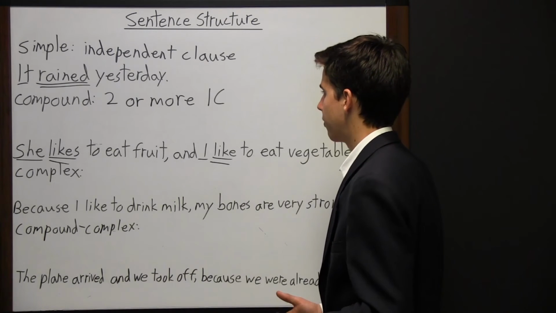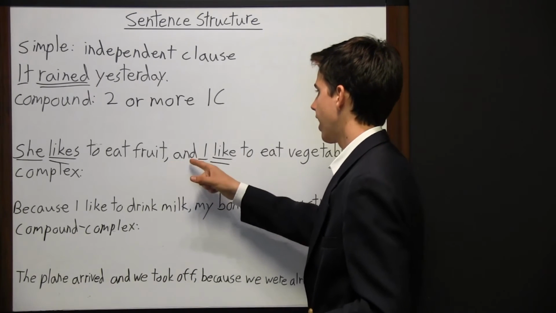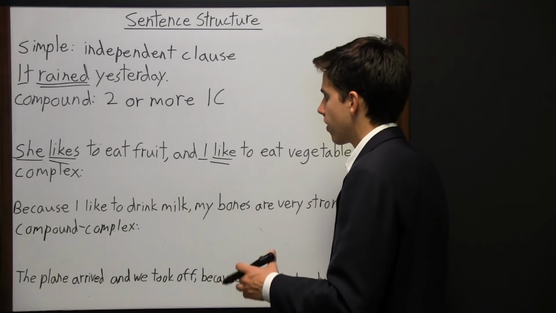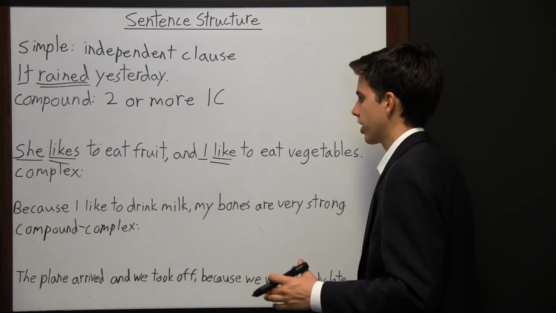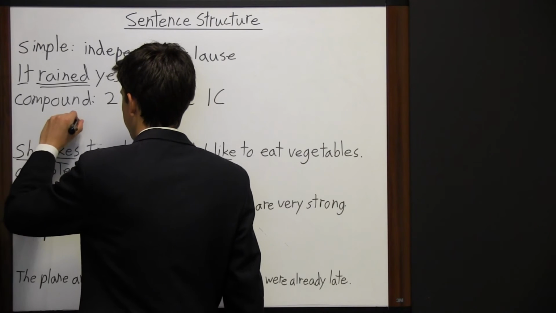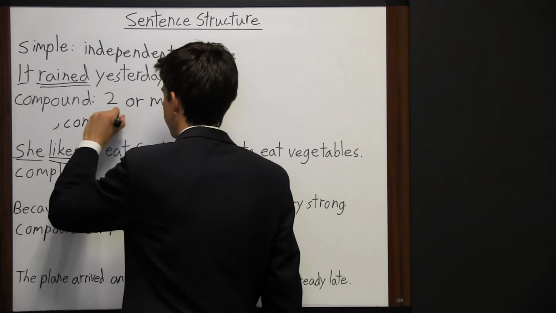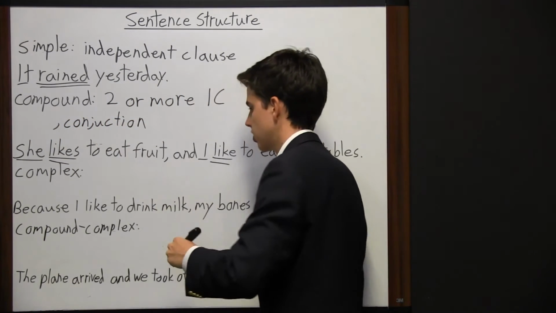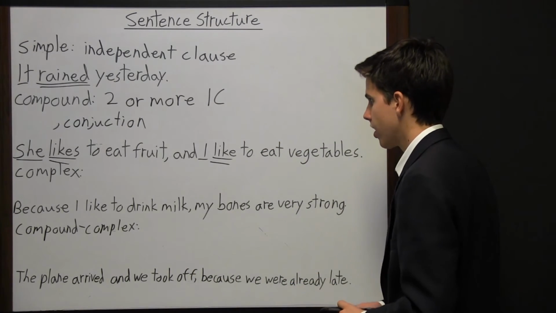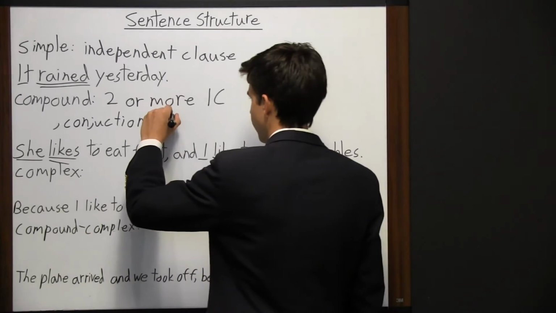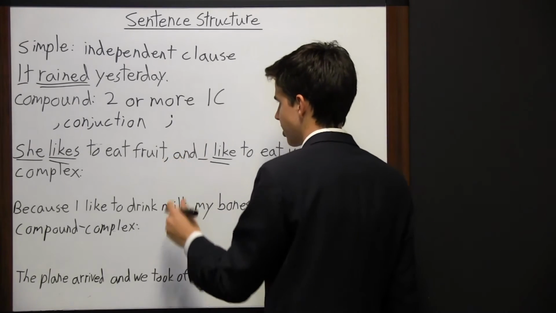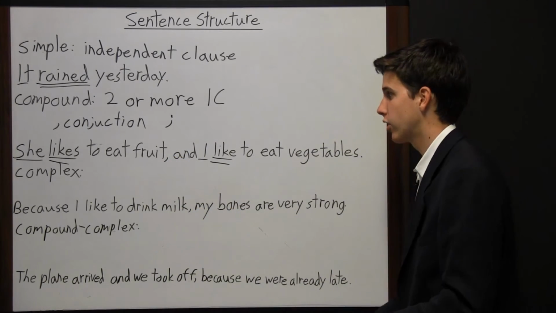But notice here we have them joined together by a comma and the conjunction and. There are a few ways you can join 2 independent clauses together. One is by that example right there, by a comma and a conjunction. And is a conjunction, as well as words like for, but, so, and yet. We can also join 2 independent clauses by just a semicolon. Right here we could take out the comma and just put a semicolon. It's less common, but it's still grammatically correct.